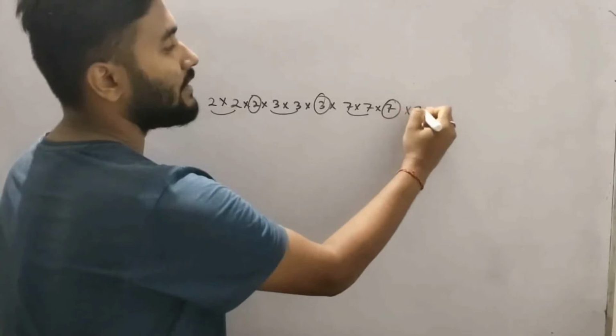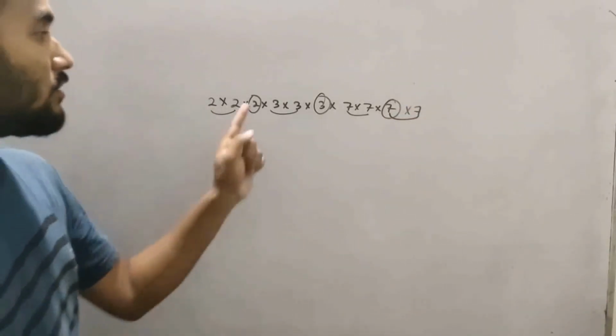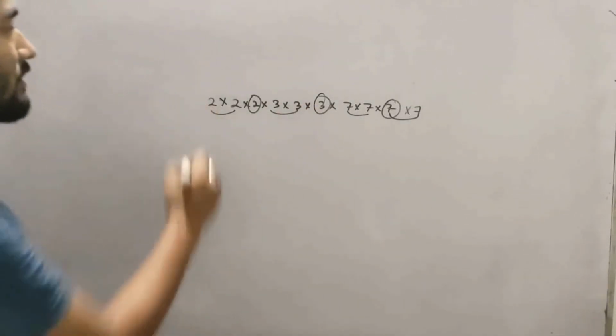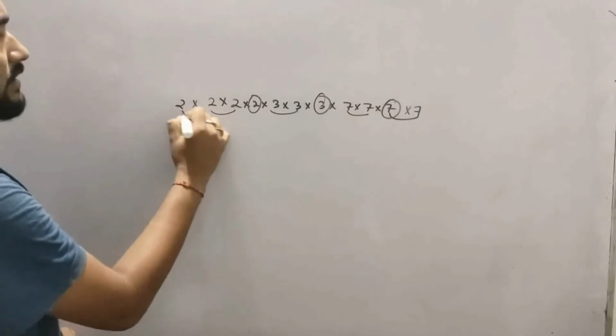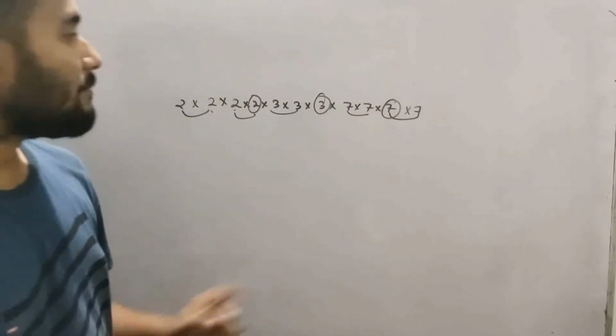Say one more 7 is there. Then this 7 is also in pair. Then what should be multiplied? 2 is single, 3 is single. So 2 times 3, which is 6, should be multiplied. Say one more 2 is there. Then this 2 is in pair, and this 2 is in pair. Then what should we multiply?